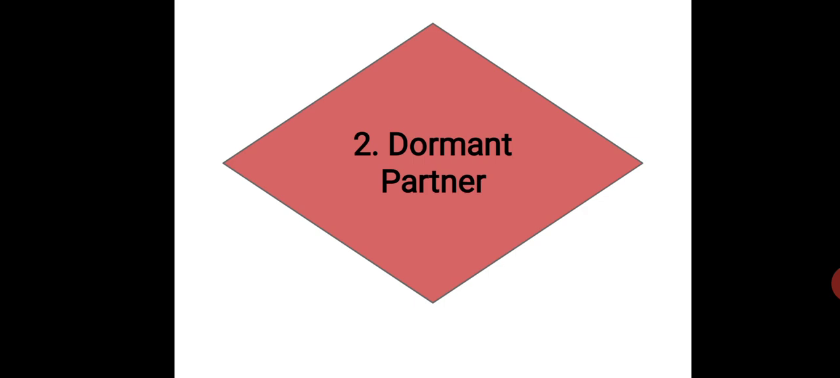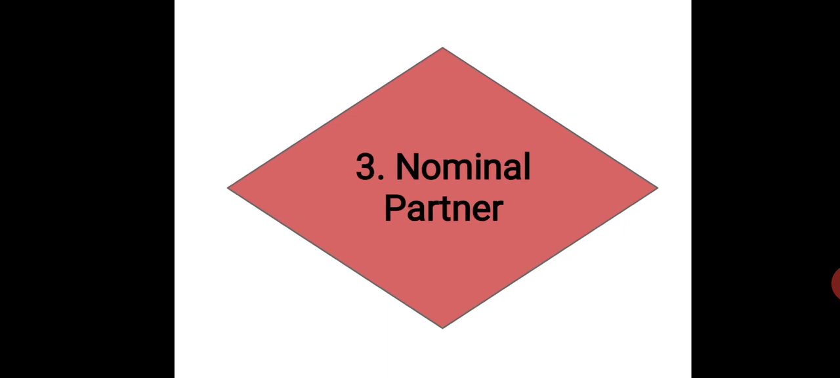Now we can say dormant partner is also known as a sleeping partner, and these partners are liable for the liabilities of the business like other partners. He cannot bind the business, that is, we can say the firm, to the third party by his acts. Okay. Now the third we will see is nominal partner.